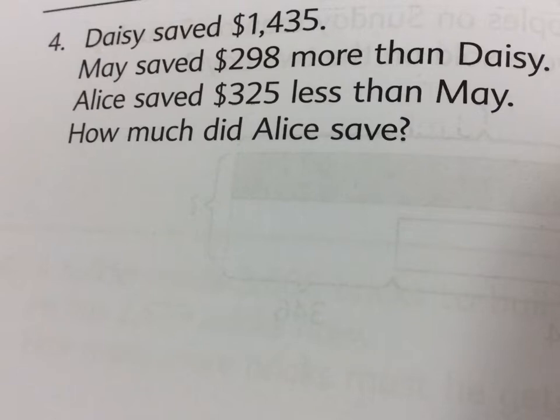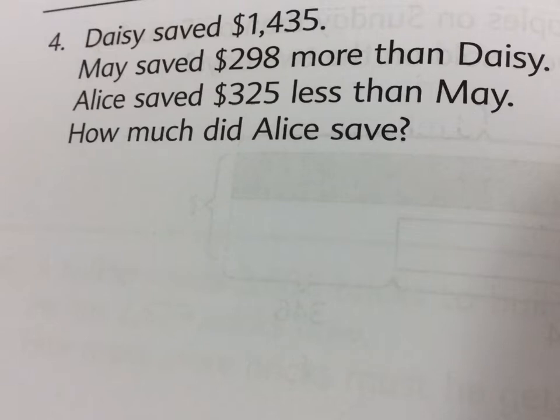When we first look at it, Mrs. Sexton, what's a typical scholar's brain going to do? Be confused, because there's a lot going on. I tell my scholars to read it again. Why don't you read it to me then? Daisy saved $1,435. May saved $298 more than Daisy. Alice saved $325 less than May. How much did Alice save?